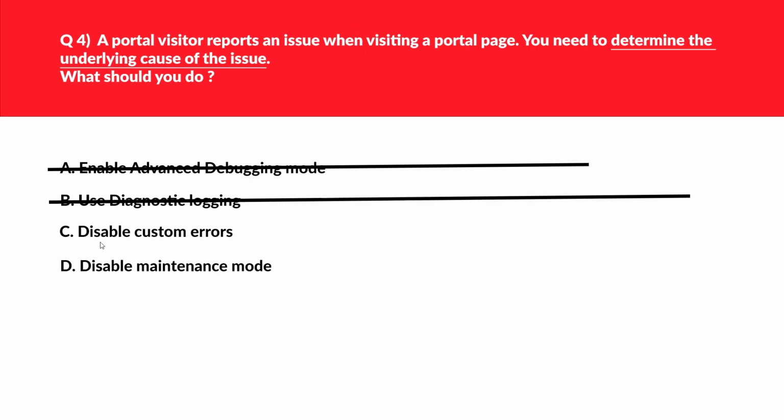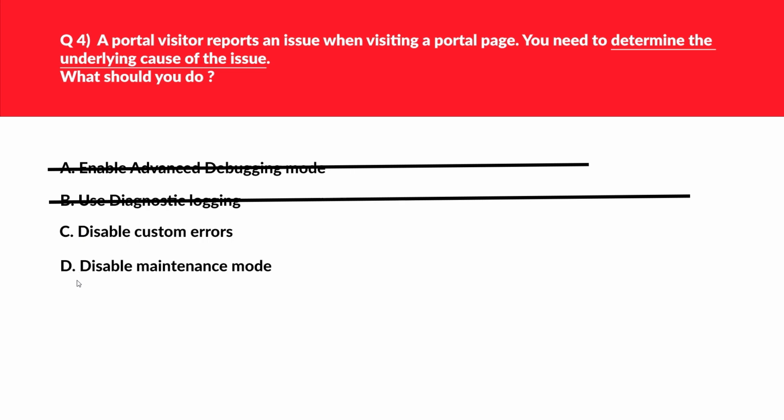Let's look at option C, that is disable custom errors. Often the error message is brief and doesn't describe the underlying issue. Disabling custom errors will replace the notification with detailed error information on the portal page that could provide additional information for an administrator to troubleshoot the issue. This can be the potential answer. We'll keep this option aside.